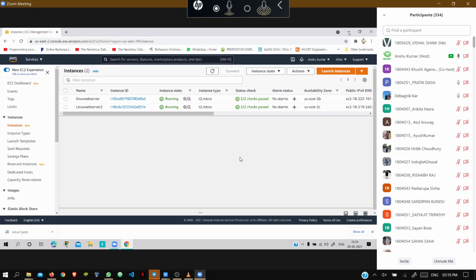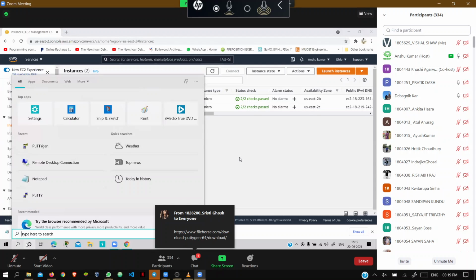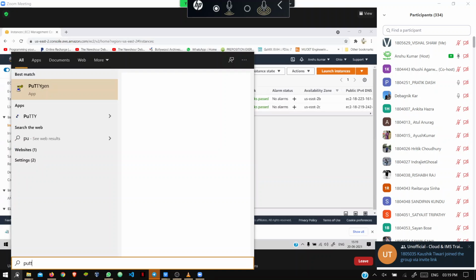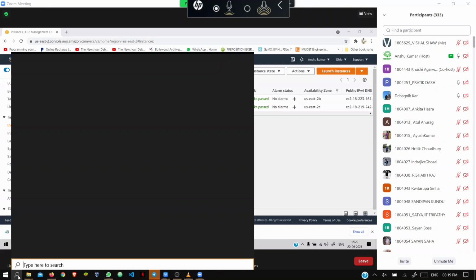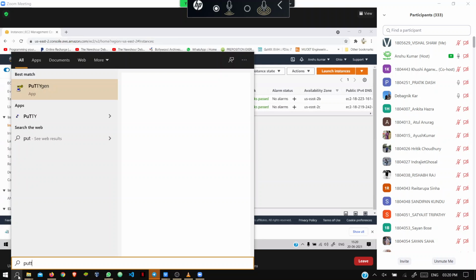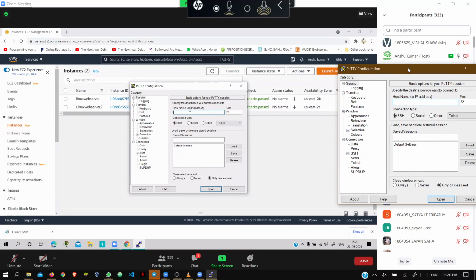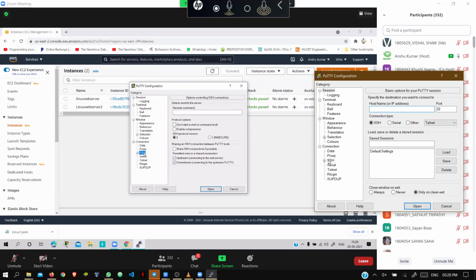So now what you have to do, you have to go to that putty software. Clear, you have done it in PuttyGen. Now you have to search for putty. It's already showing here, so just click on it. Here you have to give the host name, I mean the IP address. Don't give the IP right now. You just have to go to SSH. Here you will be finding SSH. Can you get it? Just click it there.